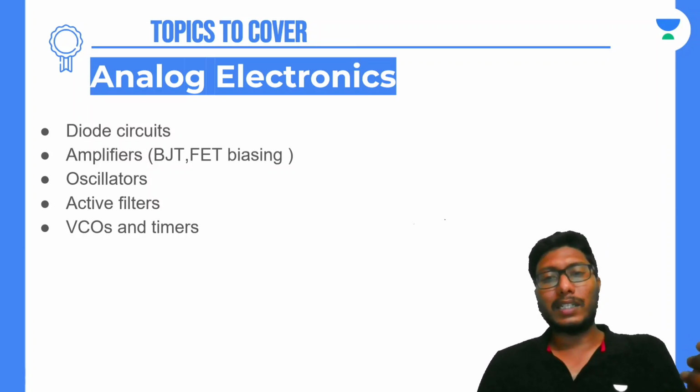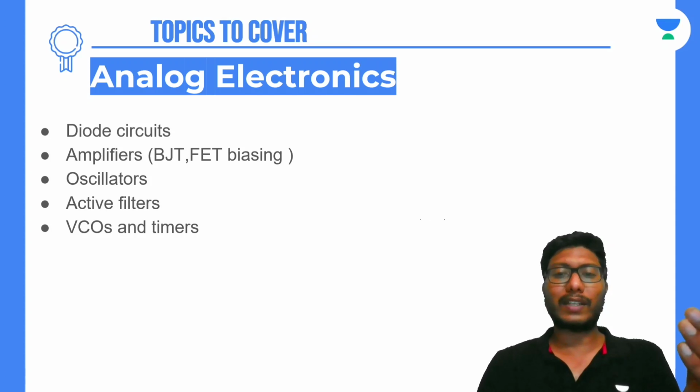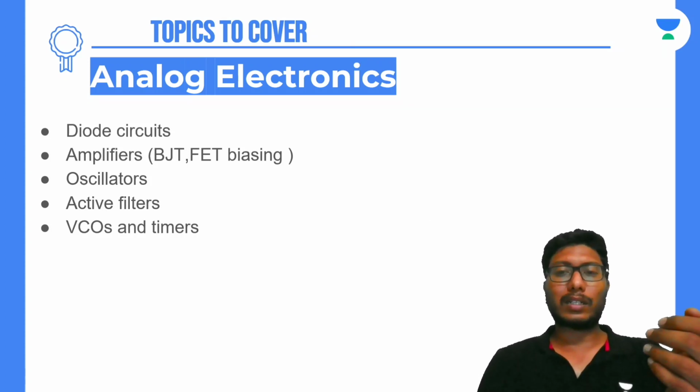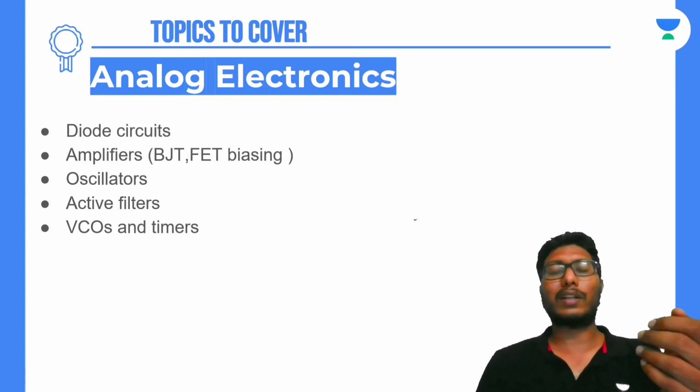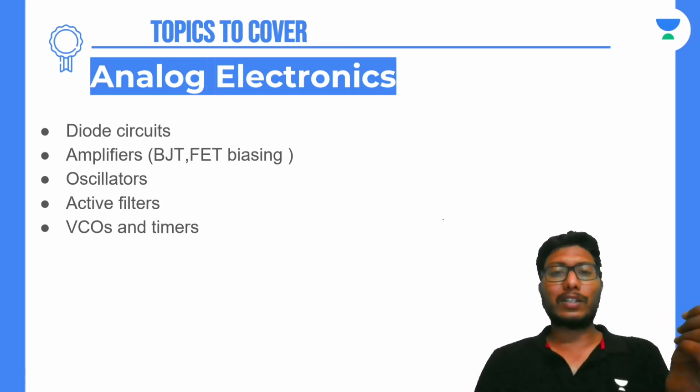So these three different types of biasings will have three stability factors. So you need not know about stability factors for these three, but a basic formula for stability factor should be known. And this stability factor can be derived from two KVLs, one in the input and one at the output. So based on that, you will get the stability factor.